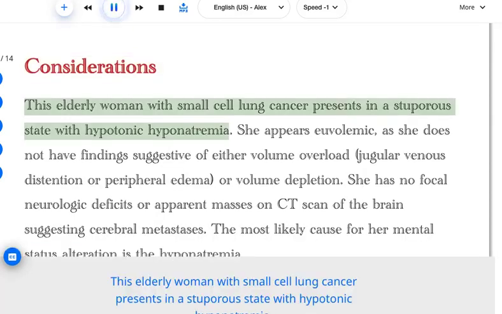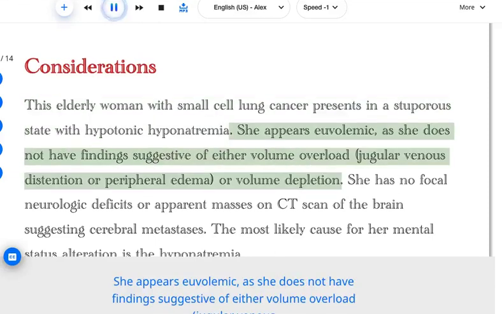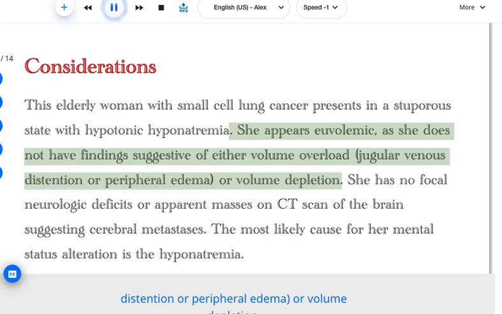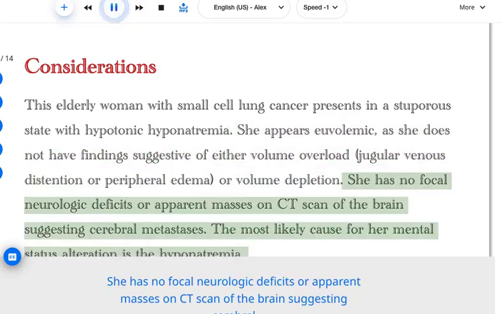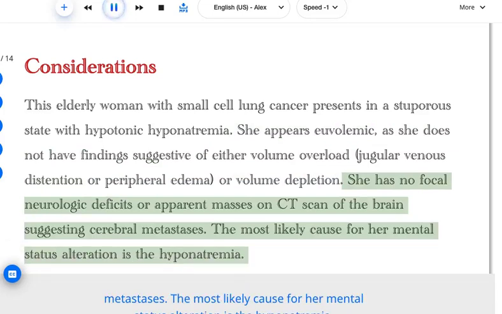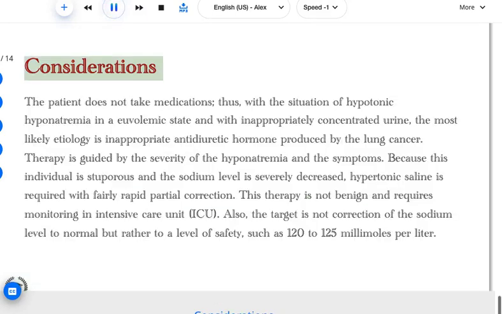Considerations: this elderly woman with small cell lung cancer presents in a stupor state with hypotonic hyponatremia. She appears euvolemic, as she does not have findings suggestive of either volume overload, jugular venous distension, or peripheral edema, or volume depletion. She has no focal neurologic deficits or apparent masses on CT scan of the brain suggesting cerebral metastases. The most likely cause for her mental status alteration is the hyponatremia.